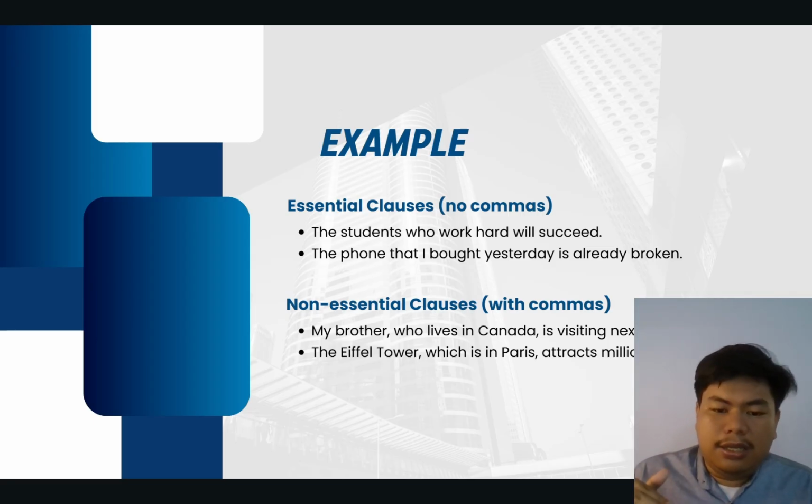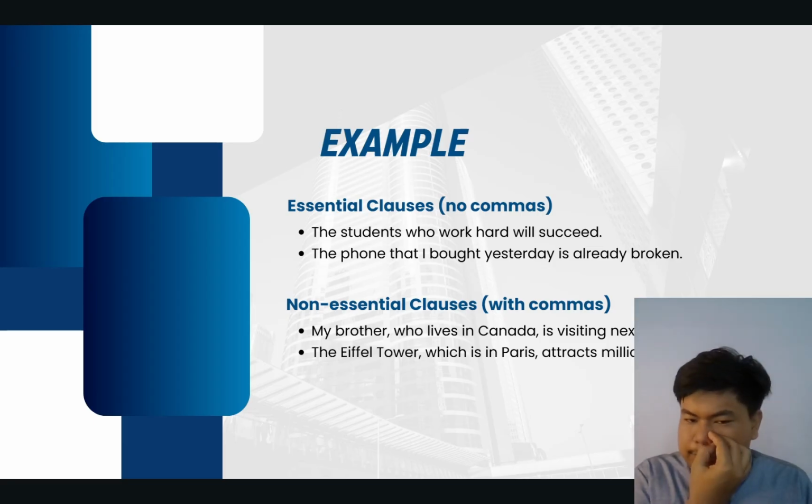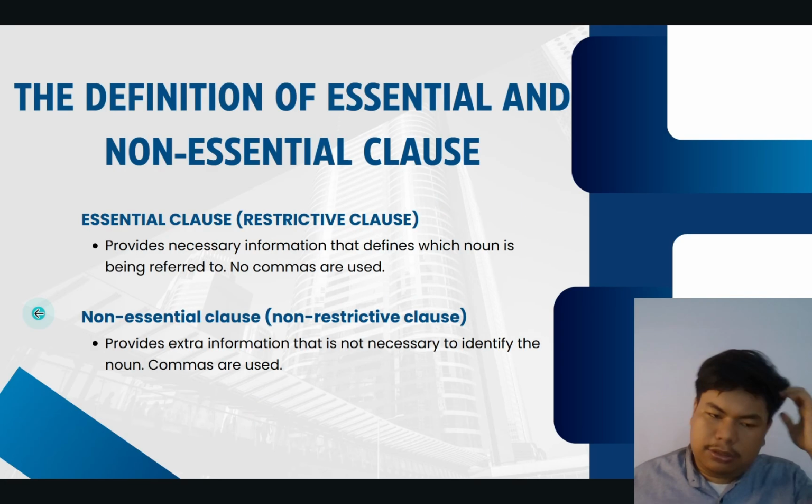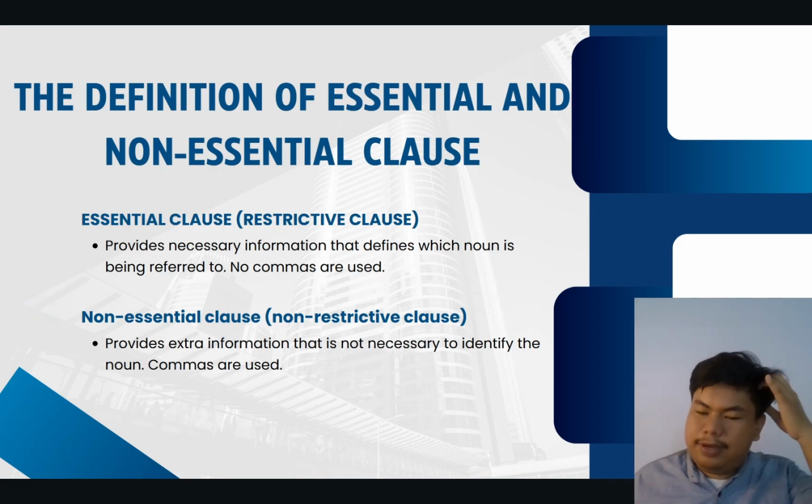And then, a non-essential clause example: my brother, who lives in Canada, is visiting next month. A comma is needed because it is not necessary to identify the noun.